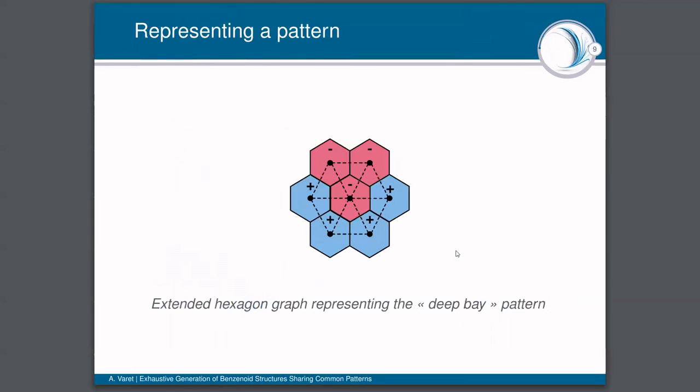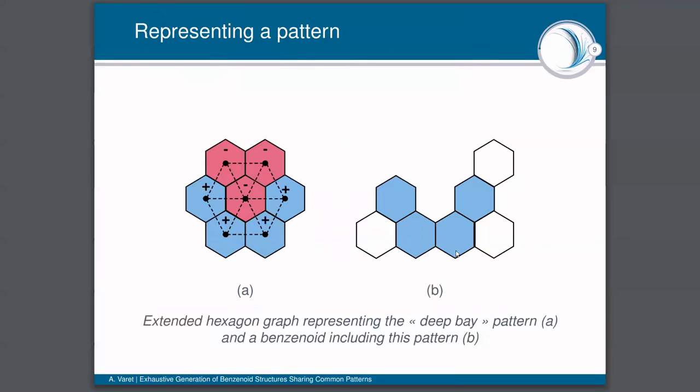Now, we are going to represent a pattern by a hexagon graph, the graph I presented before, but we are going to add a label to each vertex of this graph, such that each positive hexagon is labeled with a plus, the negative ones are labeled with a minus, and the neutral ones are labeled with a circle. We call this new graph an extended hexagon graph, and we are going to represent patterns with extended hexagon graphs.